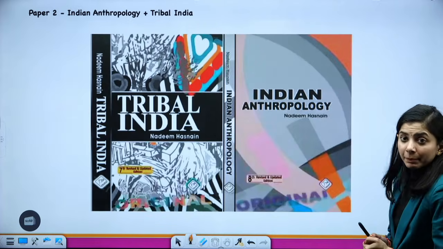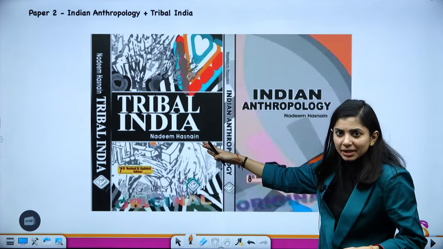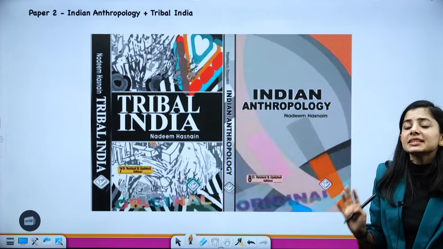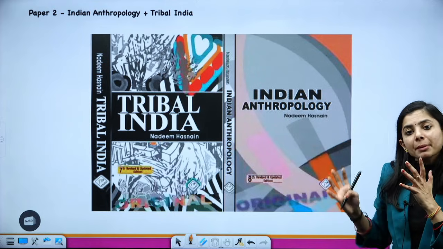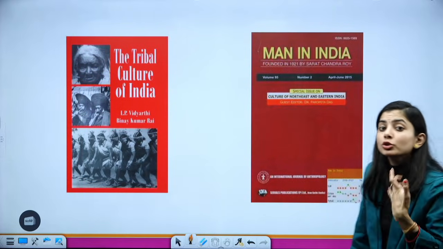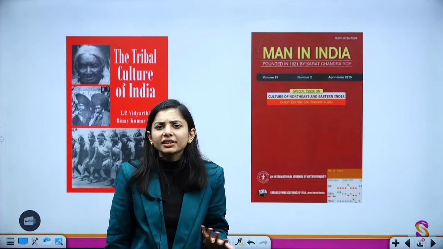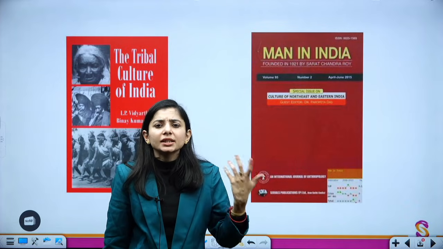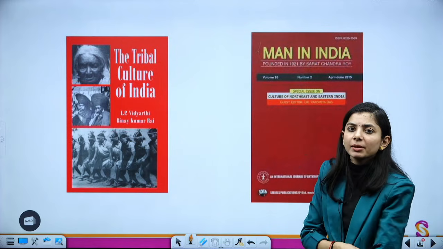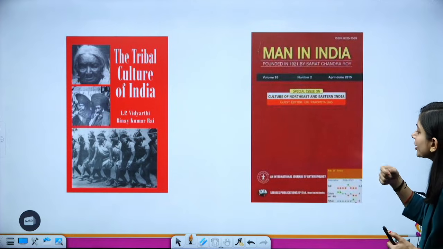Again, for Paper 2, Indian Anthropology and Tribal India, there is the book Tribal India by Nadeem Hasnain, and the Indian Anthropology book, also by Nadeem Hasnain. These two books are considered the prime source for covering Paper 2. Again, there are some books to understand the tribal cultures, other aspects of the tribes and tribal India, their development, all these things. For that, we have Tribal Culture of India by L.P. Vidyarthi. And there is one more book, Man in India, to provide you basic insights.